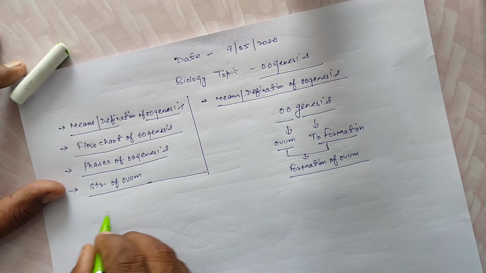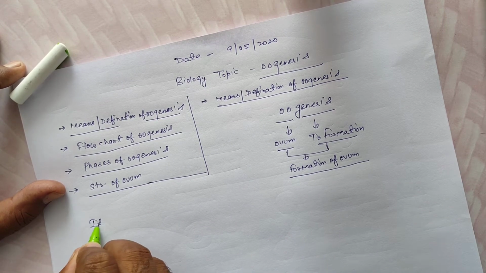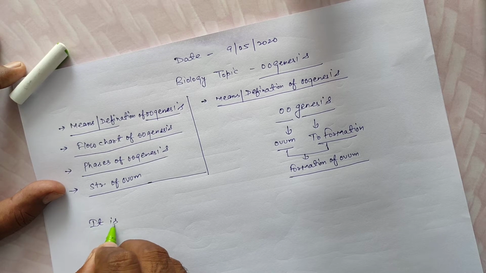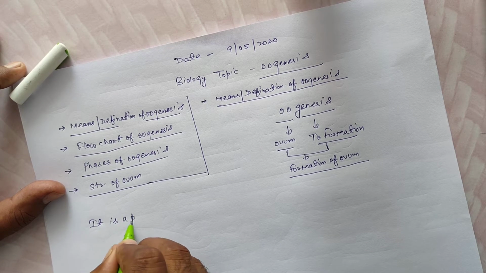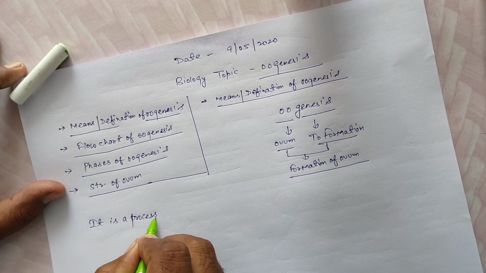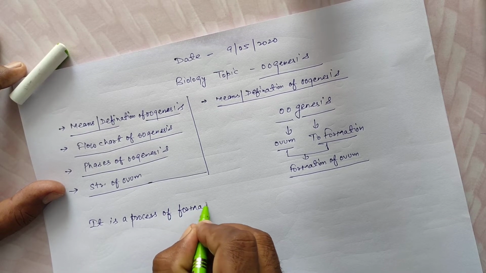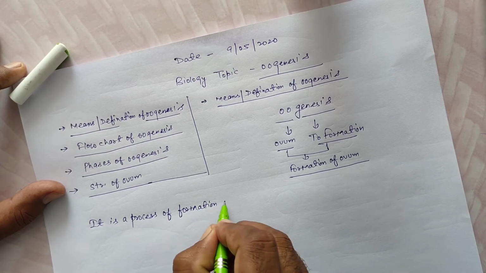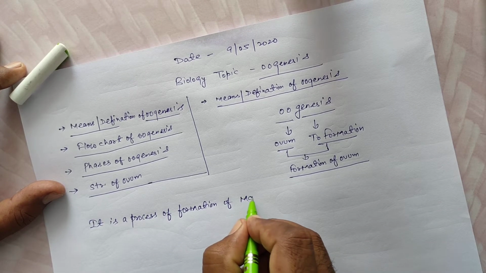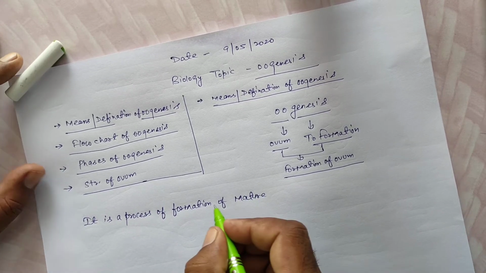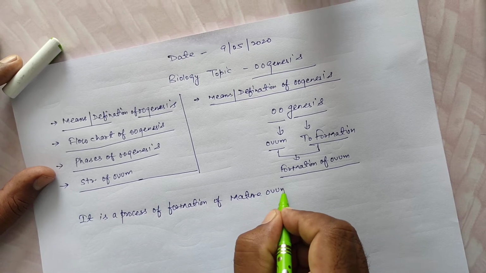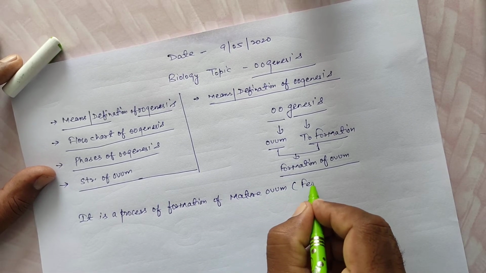Next, definition: it is a process of formation of mature ovum or female gamete.